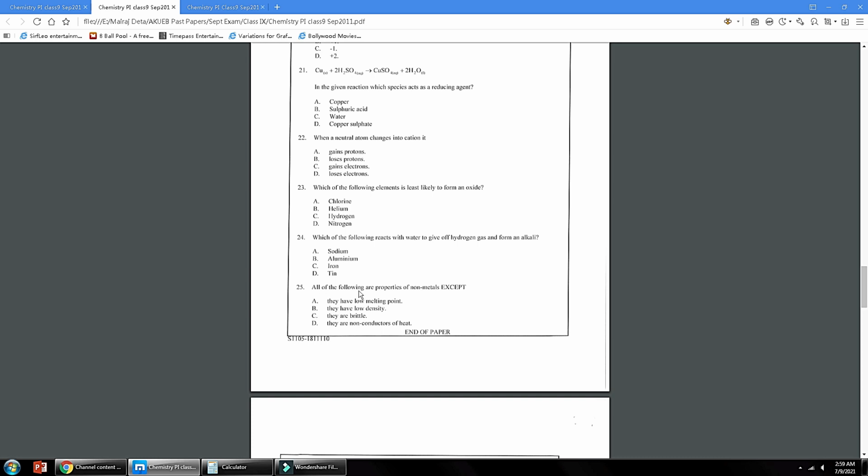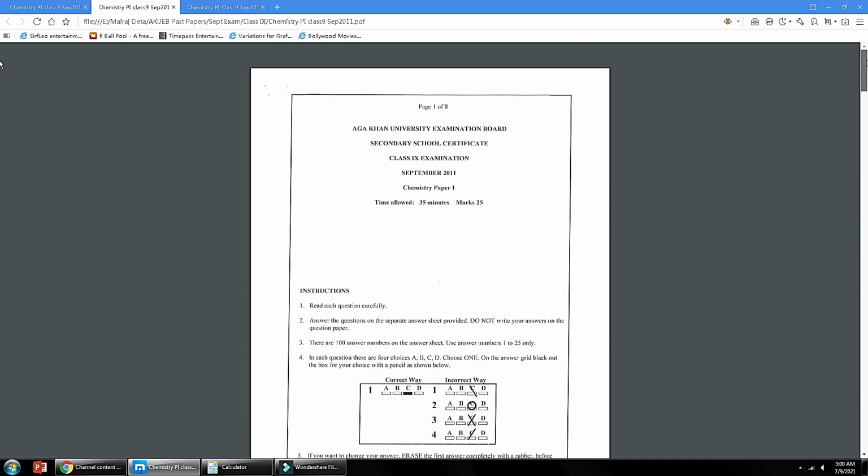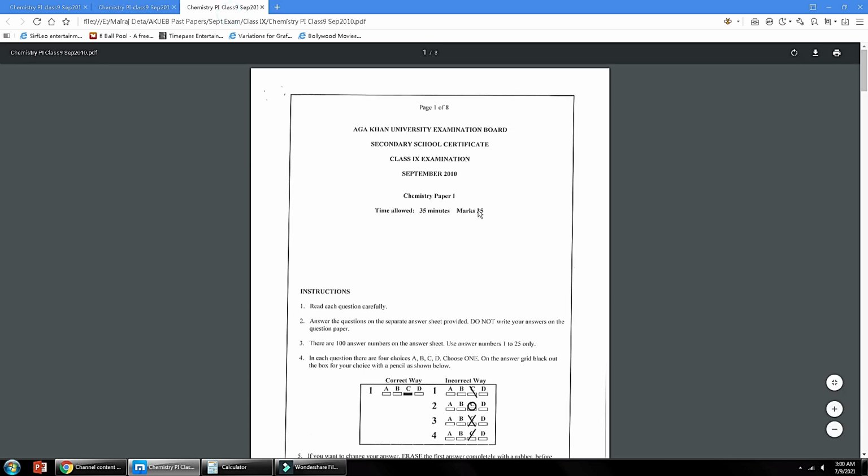Number 25, all of the following are properties of non-metals except, the correct answer is they are brittle. Non-metals cannot break easily, whereas metals can break easily due to the presence of metallic bond. Therefore, metals can be converted into sheets and wires, but non-metals cannot be converted. They have less tensile strength, so they are not easily breakable. And some non-metals are very hard, like diamond. So this was all about 2011 paper. Now we will solve 2010 paper.